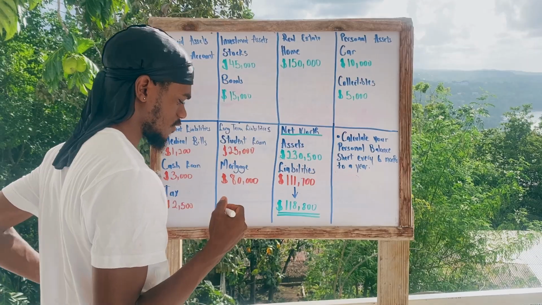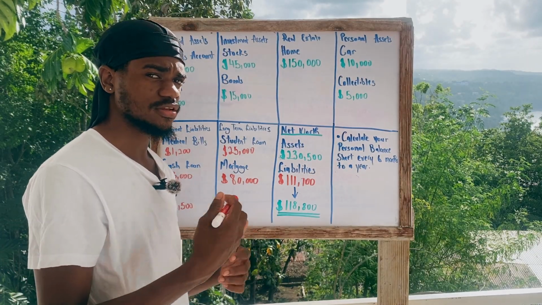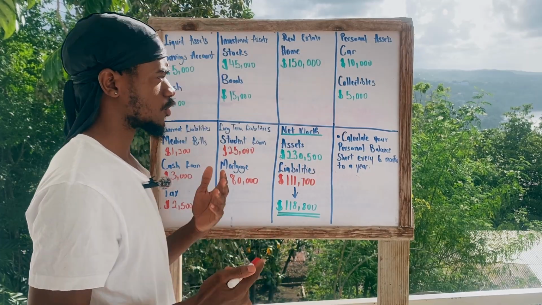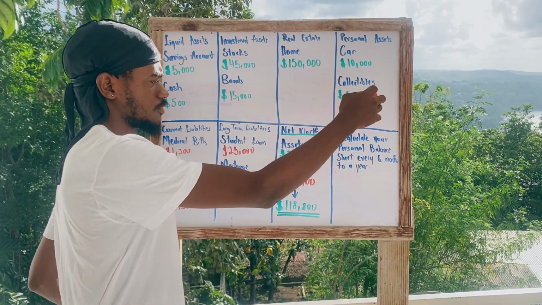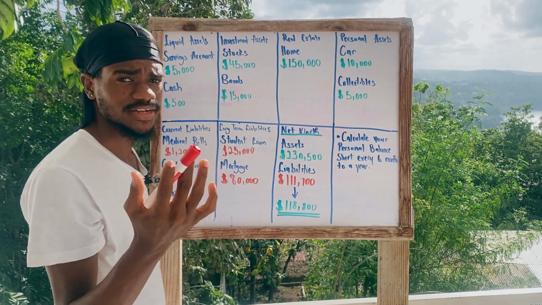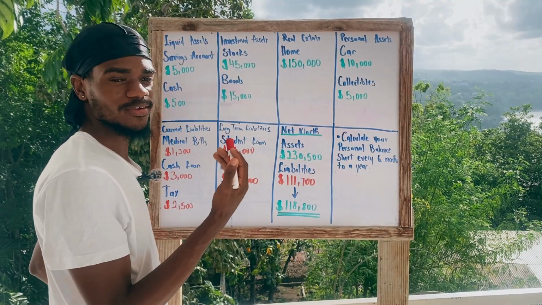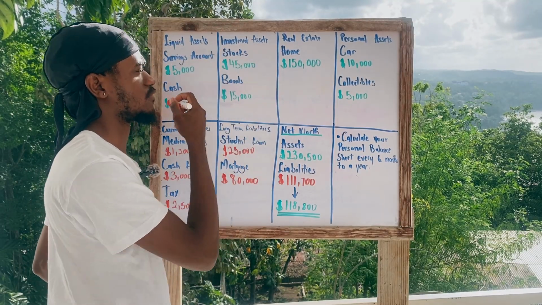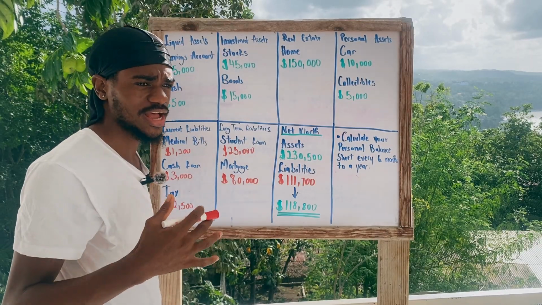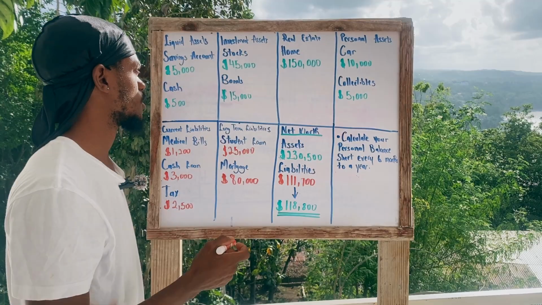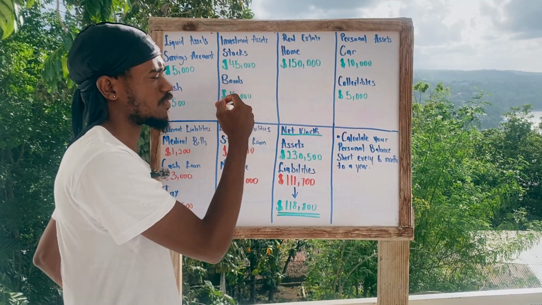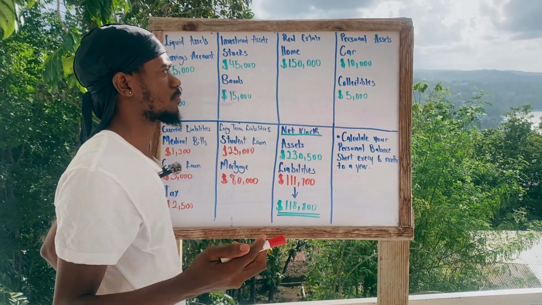Okay, so I've given you a basic understanding of how to get your net worth and how you'd go about calculating it. So here we have your assets here, we have your liabilities here, and we're just gonna go through a basic balance sheet and what it should look like. So here we have your liquid assets where you have a savings account holding about $5,000 and you have $500 cash at home or in your purse or in your wallet. We have your investment account. You have a stock account holding 45,000 and you have 15,000 invested in bonds.